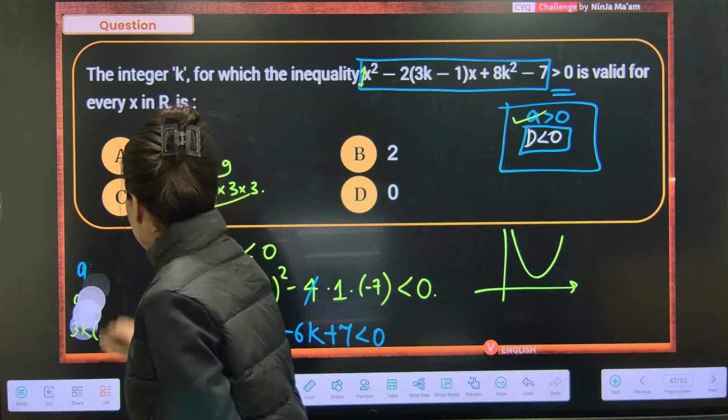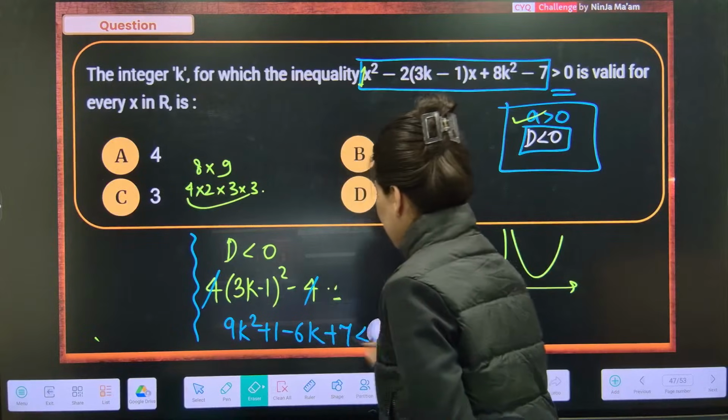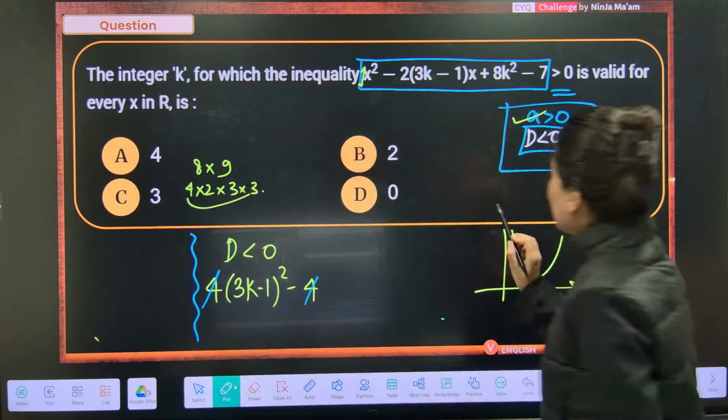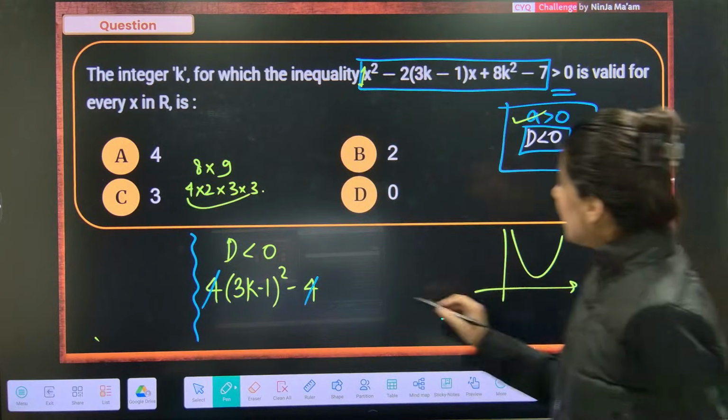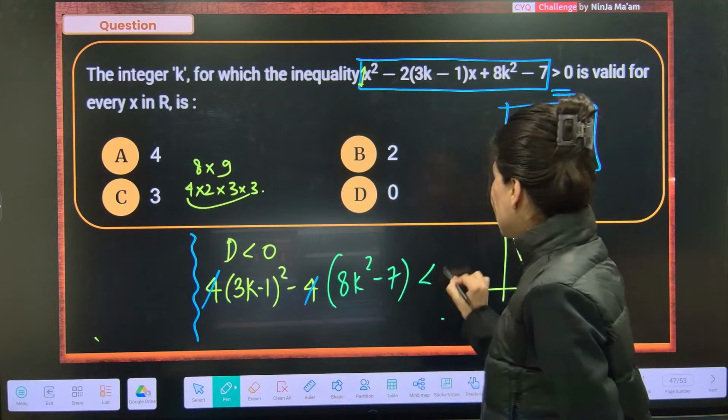Am I missing something? Here I have missed something. Okay, let me redo it. B square minus 4ac. Okay, so B square is correct. 4ac, yes, 8k square minus 7. This I have missed, less than 0.